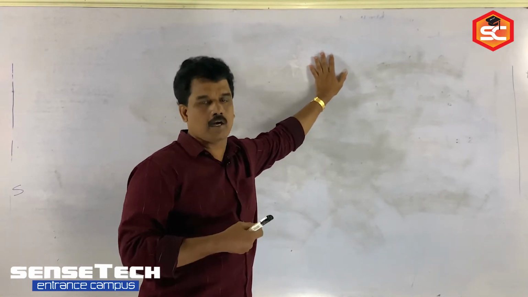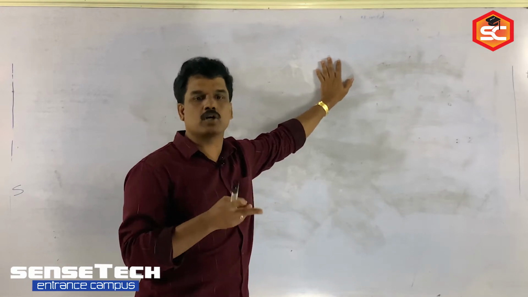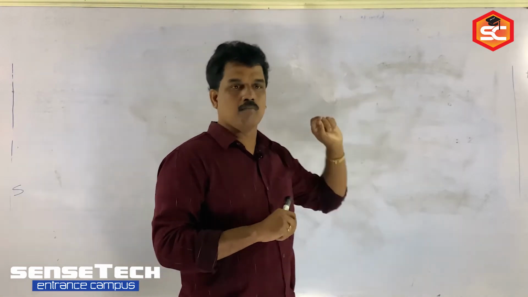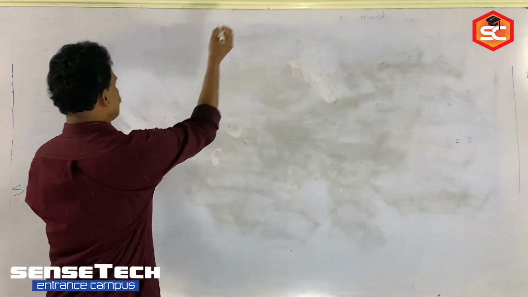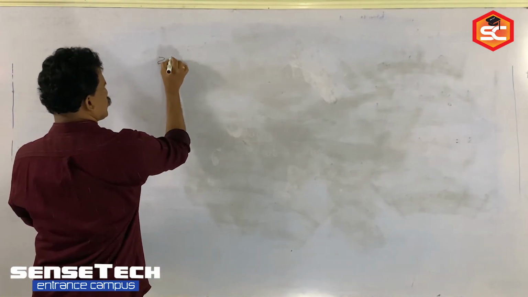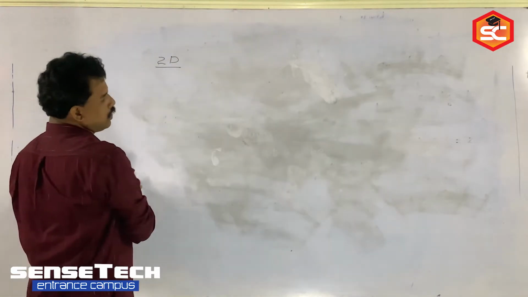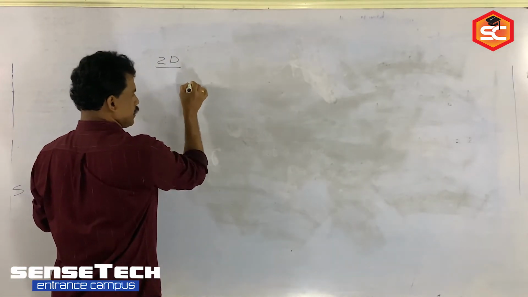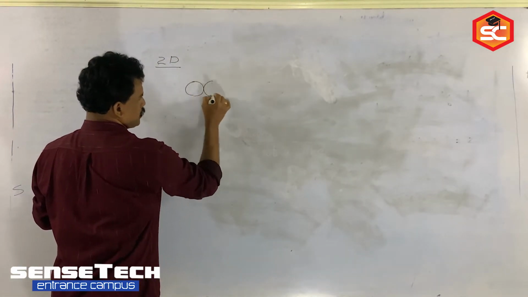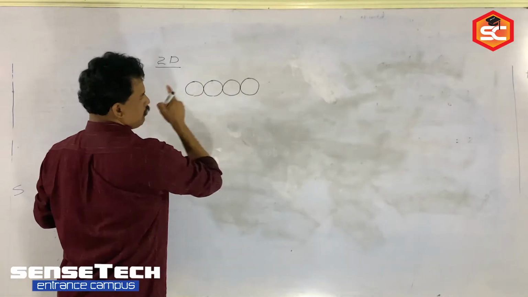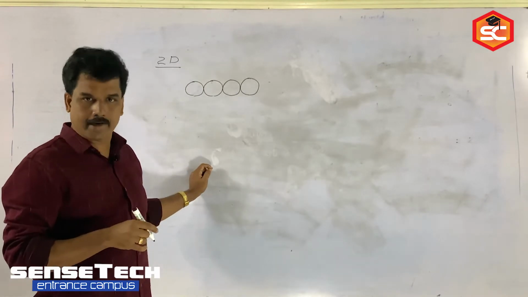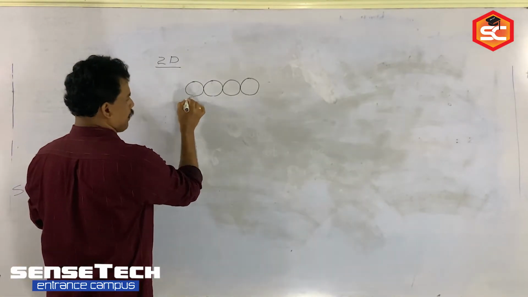Now two-dimensional packing. Two dimension means in both directions we are arranging the constituent particles, both horizontally as well as vertically. So 2D packing we are studying now. Suppose I am arranging in one direction, horizontally. Now vertically also I am packing.